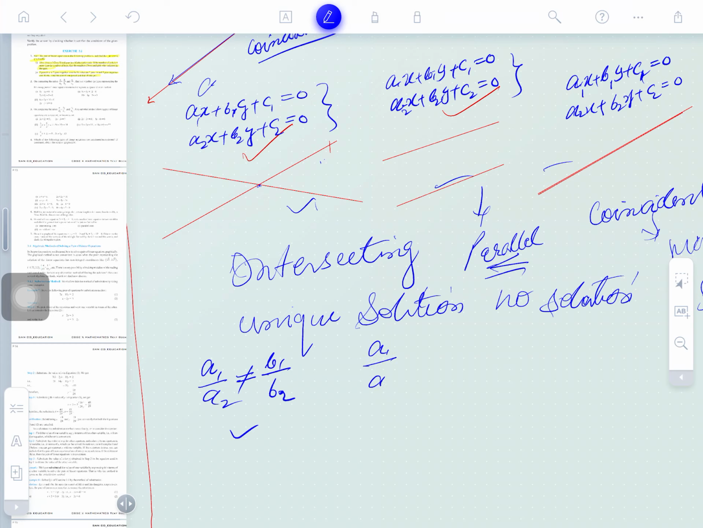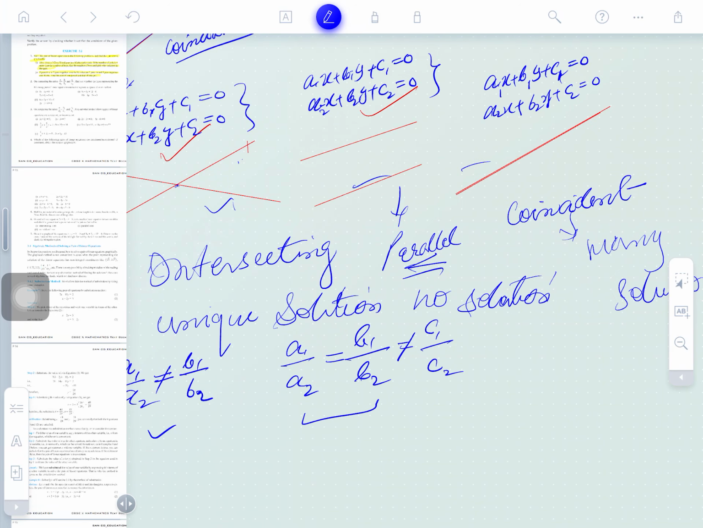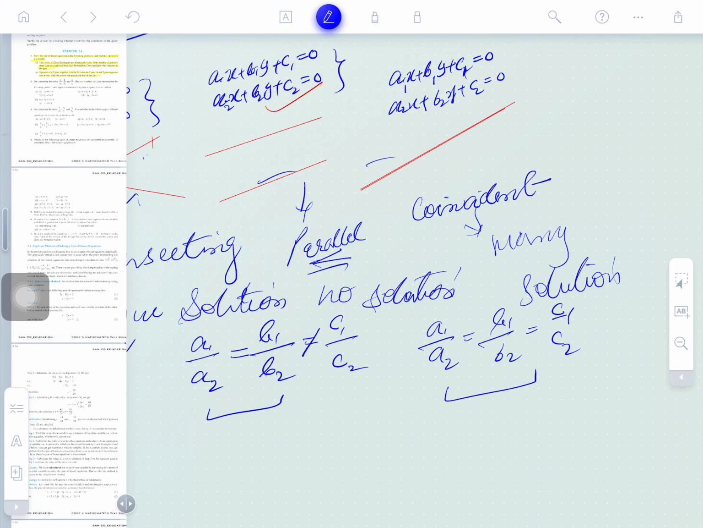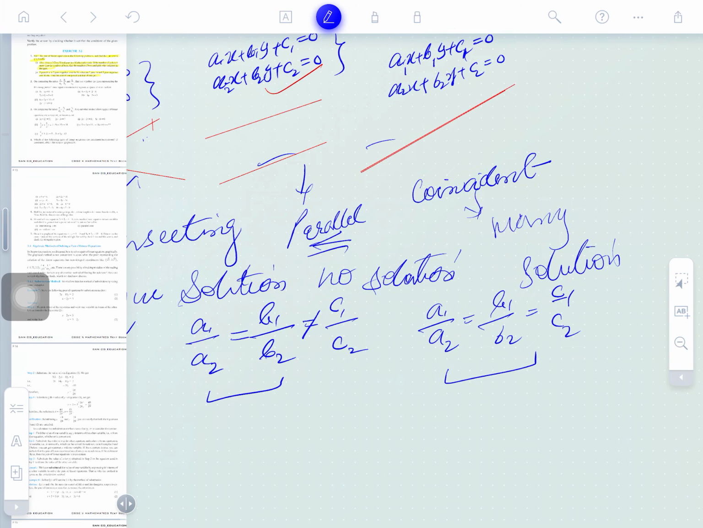And in this case, if you find a1 by a2, b1 by b2, and c1 by c2, the first two ratios will come equal, but the third ratio will not. For this type of solution this will happen, and for this one, a1 by a2, b1 by b2 and c1 by c2, these three can be equal. Is that clear, guys? Well understood?